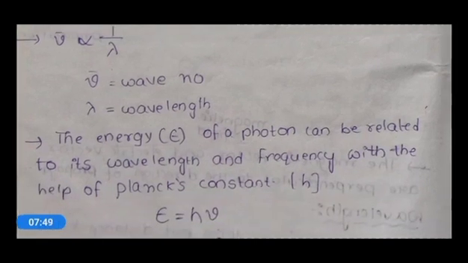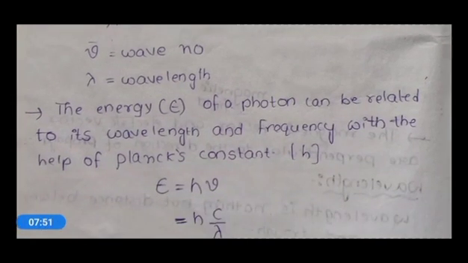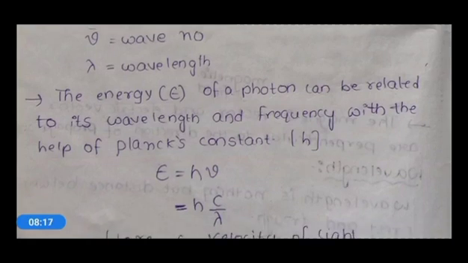The energy of a photon can be related to its wavelength and frequency with the help of Planck's constant, denoted with h.